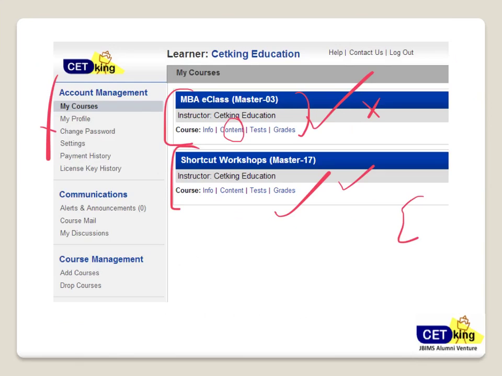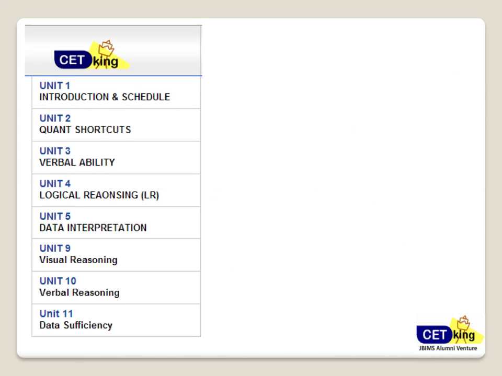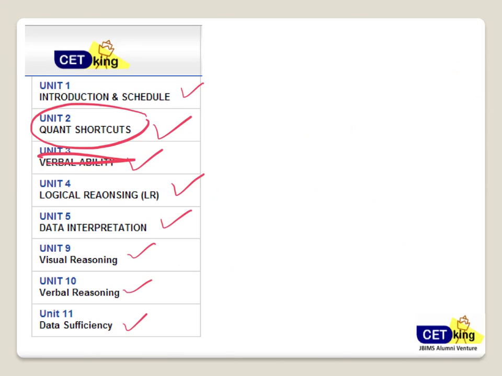That is where you have to click. Alright, the moment you go to the content part, within shortcut workshop, you will see these 7-8 modules there. Introduction and schedule gives the overview about what topics are there in general. Then quant shortcuts, verbal shortcuts, logical reasoning, data interpretation, visual reasoning, verbal reasoning, data sufficiency. Now, if you are joining quant, you will not be getting the verbal section, you will be getting quant focused sections. This is the complete overview if you are planning to buy both the programs.